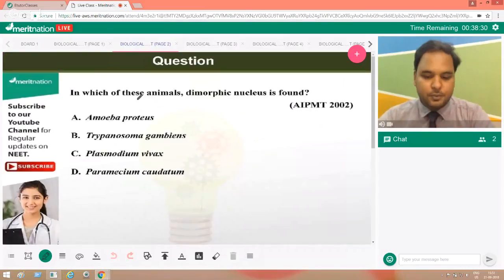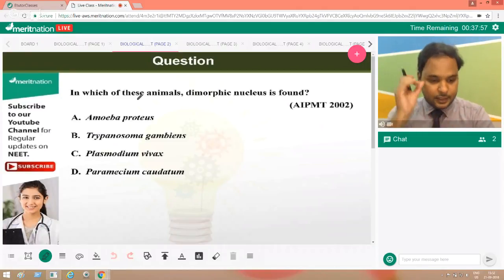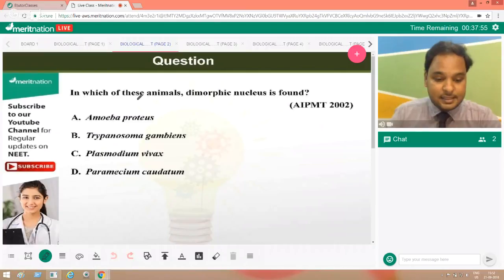This is the very first question for all of you. In which of these animals is a dimorphic nucleus found? It's an AIPMT 2002 question. A. Amoeba proteus, B. Trypanosoma gambiense, C. Plasmodium vivax, and D. Paramecium caudatum. I'll be waiting for your answer for some time. Basically, first of all, try to understand the question. The very first thing it is asking about is the dimorphic nucleus.